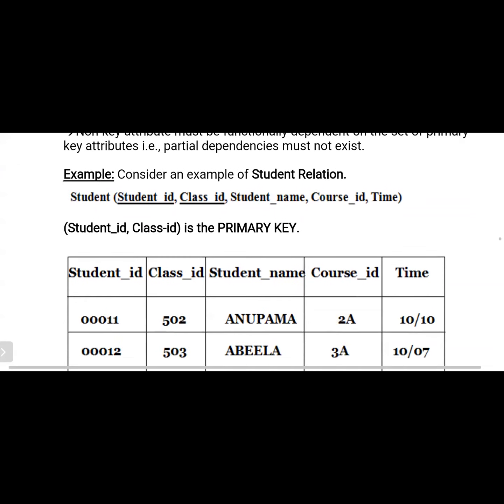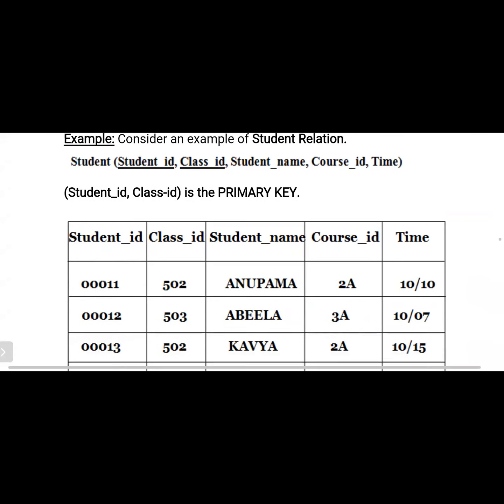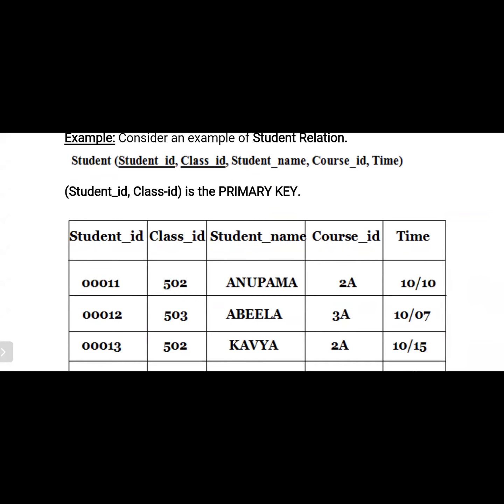Please consider the example. Here the example is most important. Please remember this. Consider the student table: student ID, class ID. If you observe here, both are underlined, and then student name, course ID, time. So the key attributes are student ID and class ID, and the remaining attributes will be treated as non-key attributes.